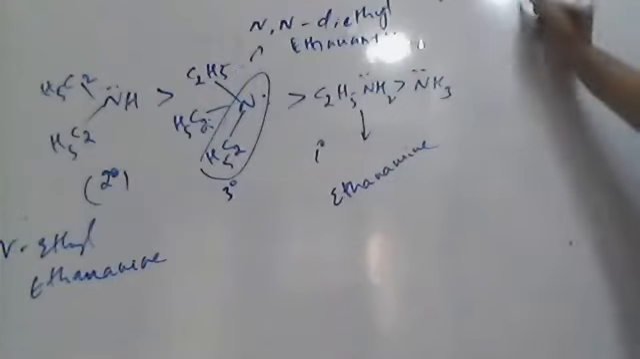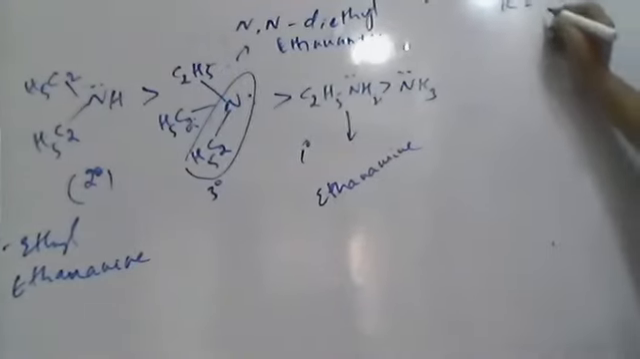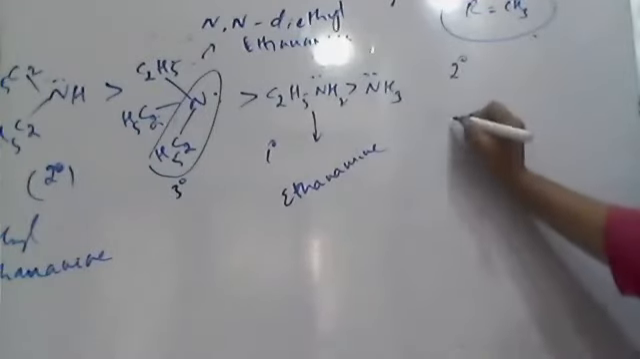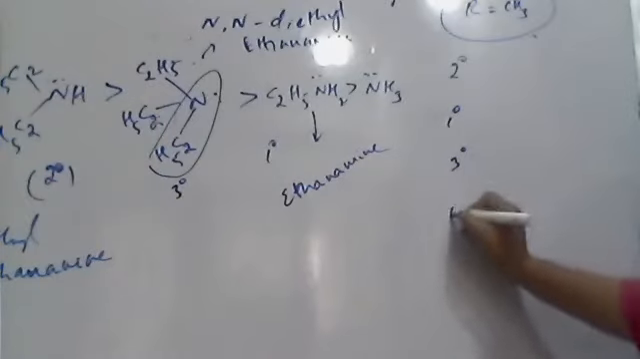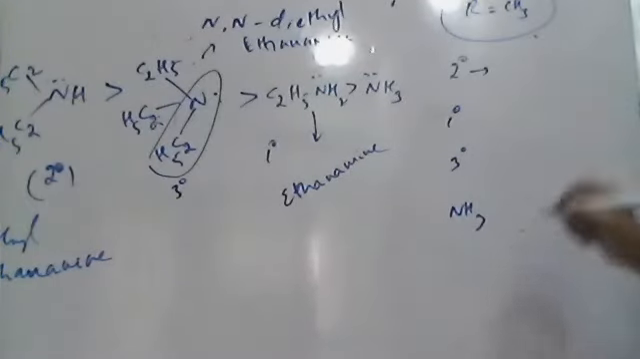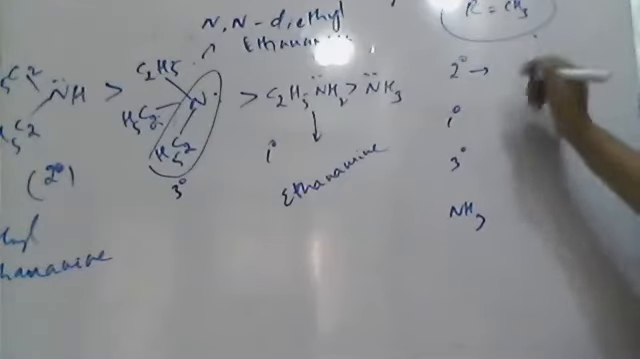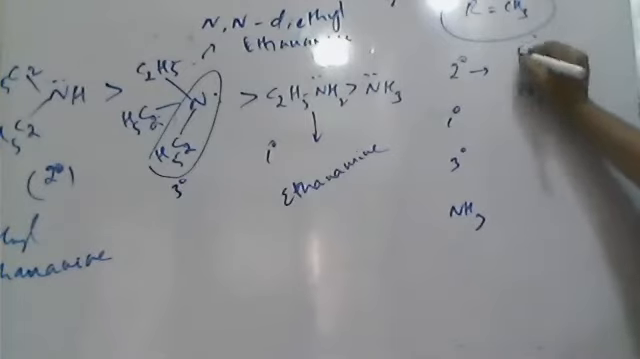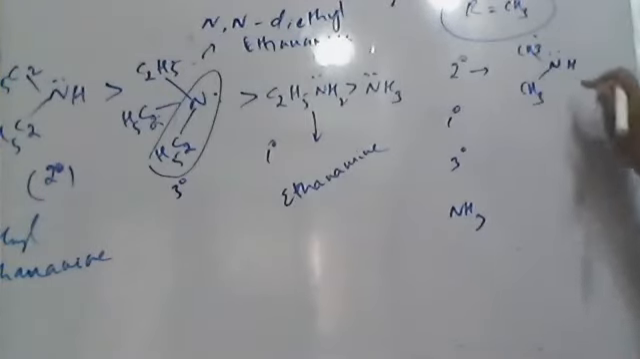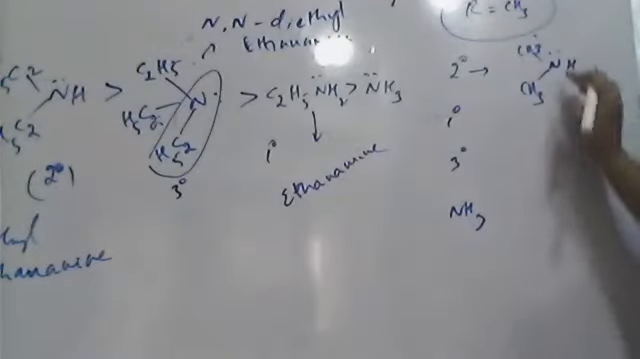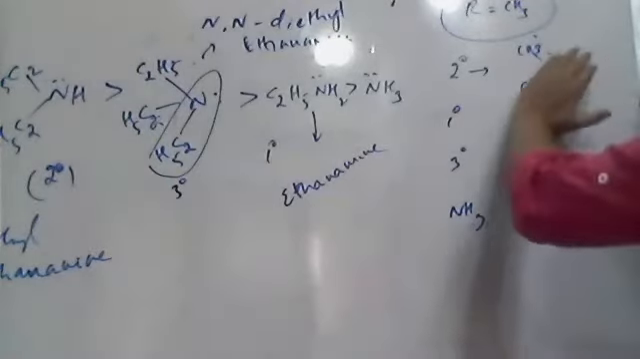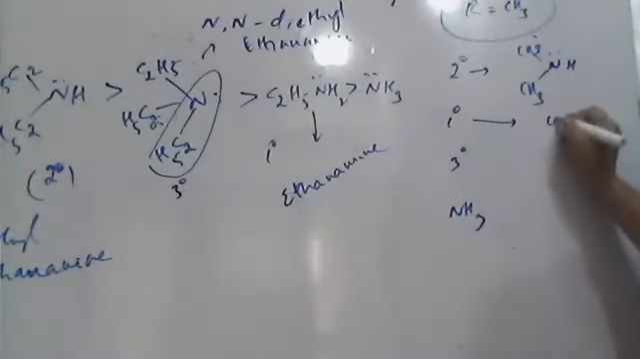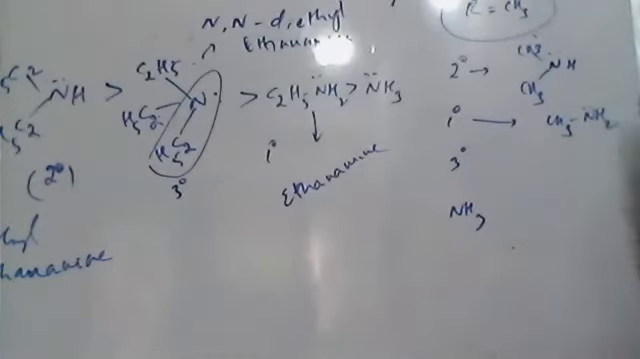What is the order? In the case of R equal to methyl group, if alkyl is methyl, the stronger is secondary, next primary, next tertiary, and then ammonia. What is this one? Around the nitrogen there are two methyl groups, CH3, CH3. That means dimethylamine, or N-methylmethanamine, where methyl is attached. This is known as CH3NH2, just methanamine.